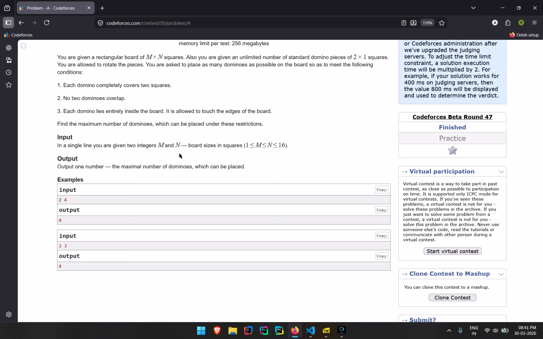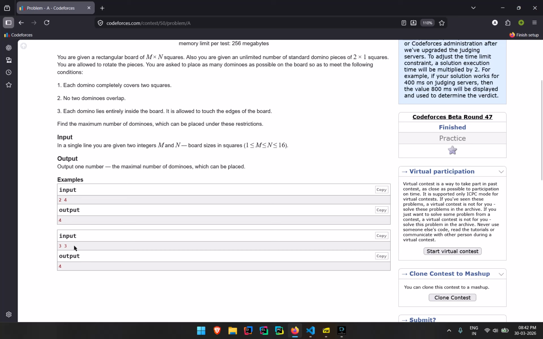We have a board of size m into n. That's already given in the input, size m into n. And we already know the size of a brick, that is 2 into 1. That's the size of the brick. And we have to insert as many bricks as possible in the board. And if any one brick comes out of the board, then that brick is not considered. So what I thought over here is 4 times 2 gives 8. Then I divided it. Simple.